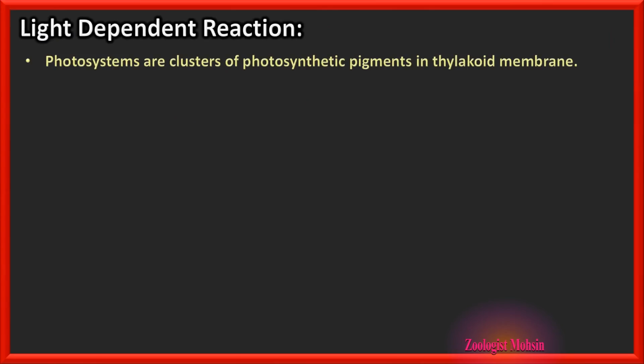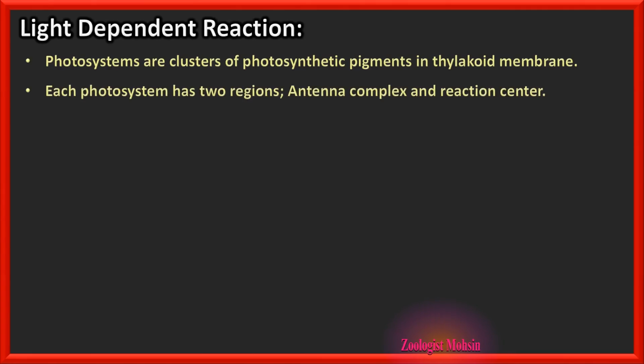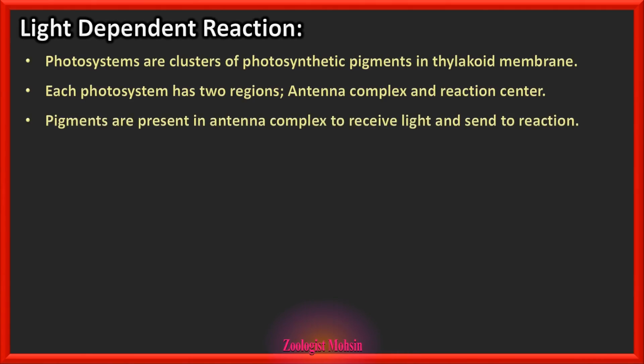Light dependent reactions are those reactions which depend on light. Photosystems are clusters of photosynthetic pigments in thylakoid membranes. That is the definition of a photosystem. Each photosystem has two regions, antenna complex and reaction center. These two names are very important for you to memorize by force in your mind. Antenna complex and reaction center.